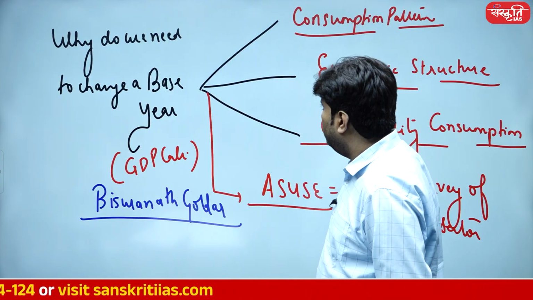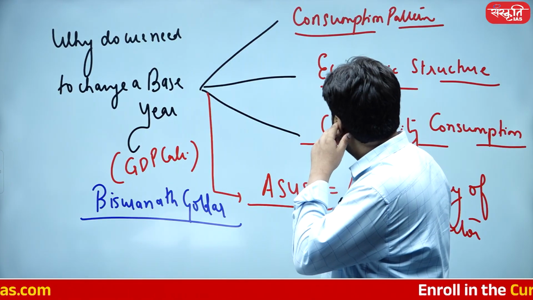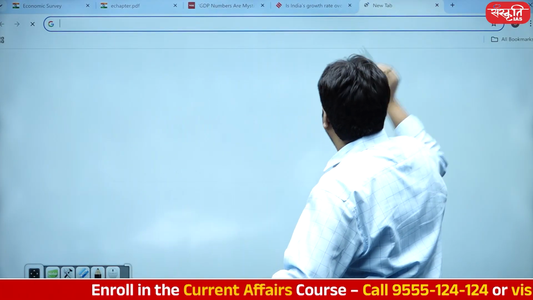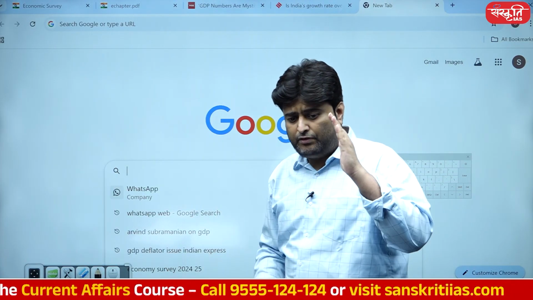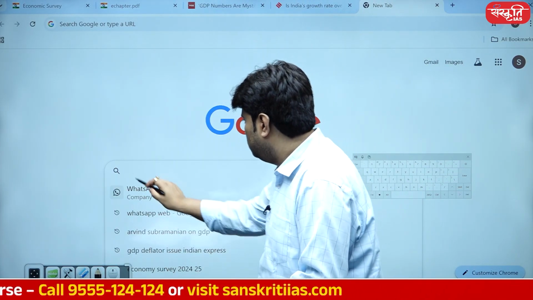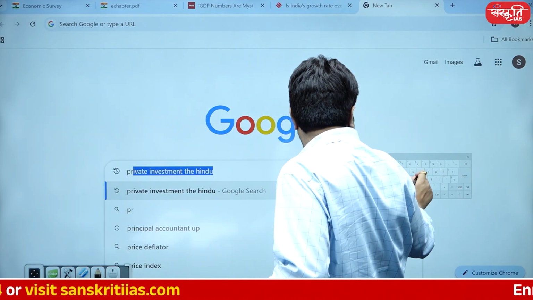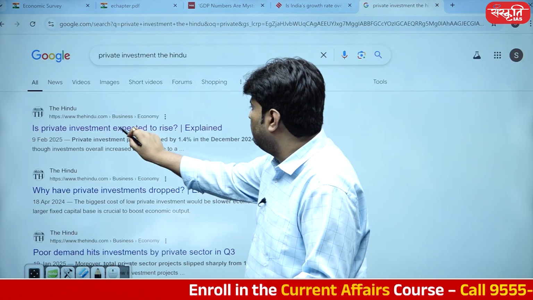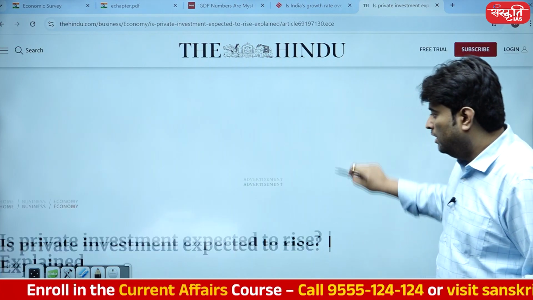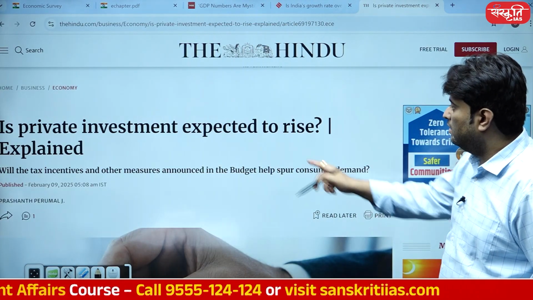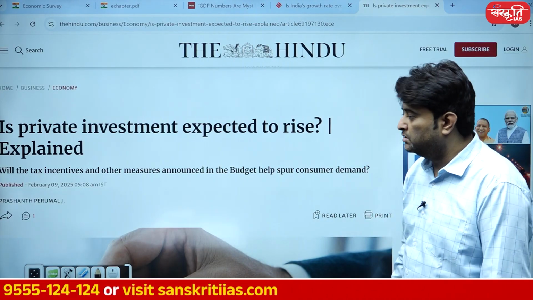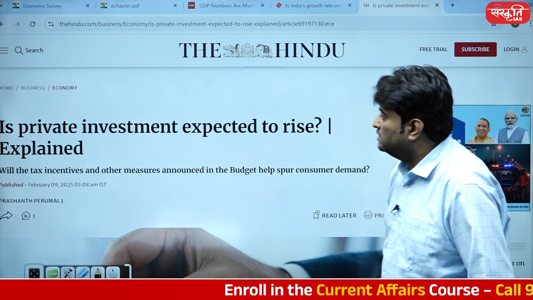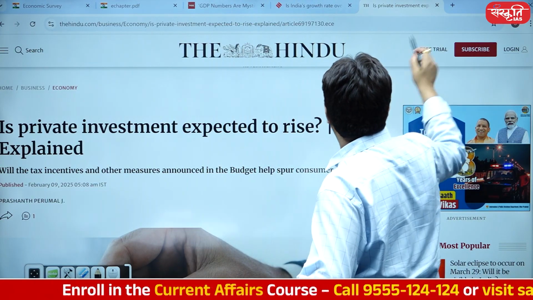Last thing, I guess I've covered everything. The last link that I want to share with you is this one, the fixed capital issue. The Hindu carried a very beautiful article a couple of months ago on private investment, and this is one of the best articles. Is private investment expected to rise? Private investment corresponds to GFCF. So all these things I've shared with you depend upon the learnings that I've just gone through.